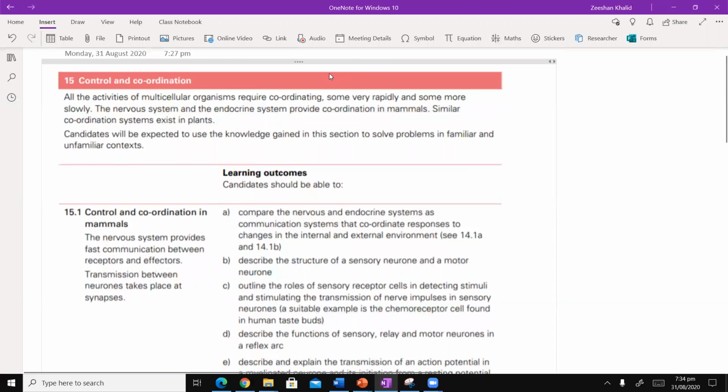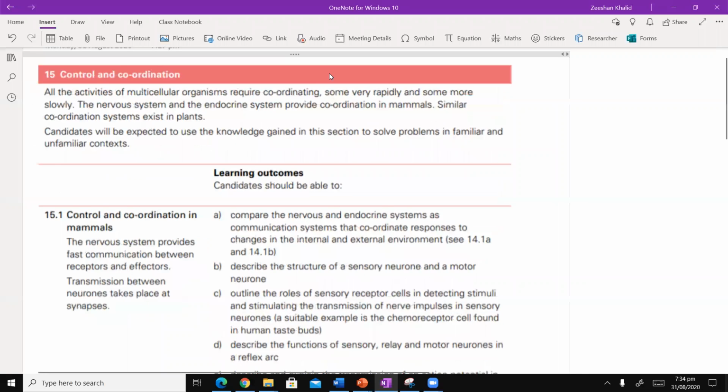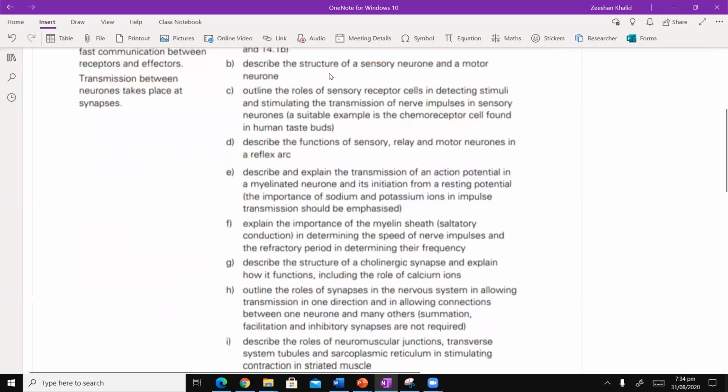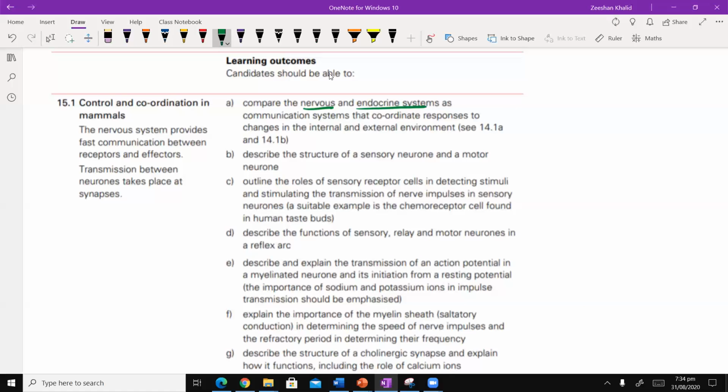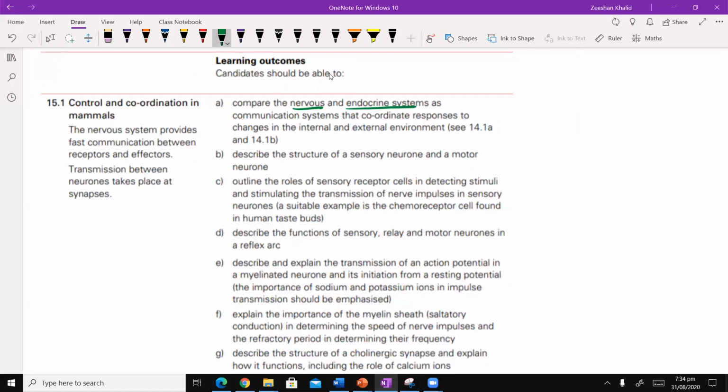Okay, so now you can clearly see that this topic is divided according to your syllabus into just 2 parts. You have coordination in mammals and then you have coordination in plants. ठीक है, लेकिन मैं आपको सब topics बताता हूँ इसकी क्या है. Generally speaking, we will begin with the idea of comparing the nervous system and the endocrine system. You need to understand the picture here. देखिए, अगर आपको याद हो, when I started talking about homeostasis and the negative feedback, I generally talked about the idea of your body having different receptors, ठीक है जी,